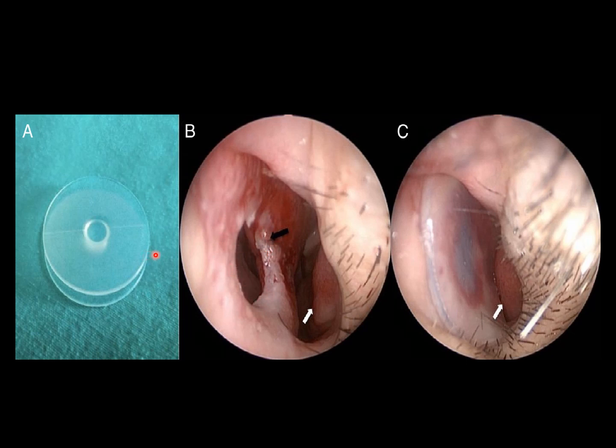These are not suitable for very large perforations, so small to medium size perforations can be covered up using this elastic button. This is the inferior turbinate. This button helps reduce the crusting, bleeding and other symptoms of the perforation.